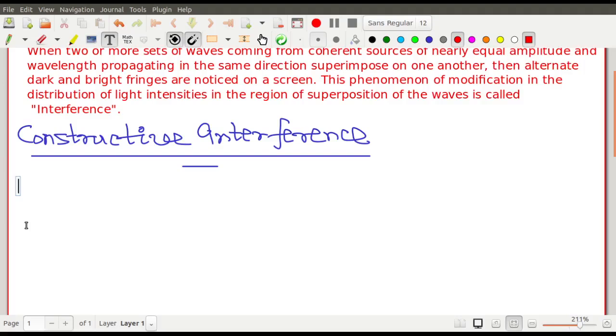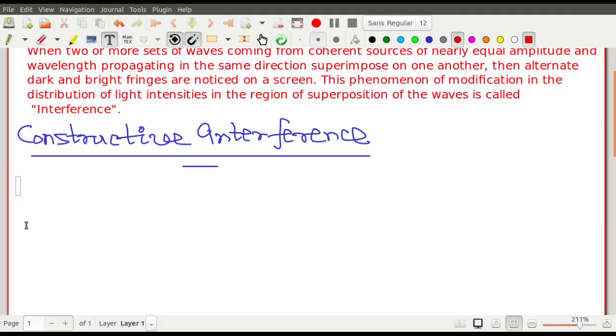Constructive means there you will get more intensity. এখানে তুমি বেশি ইন্টেন্সিটি পাবে, and destructive means here you will get less than the expectation. মানে দুজনের সাম করে যা হওয়া উচিত সেটা মানে that. So you will not get uniform, so it will be a distribution. Somewhere you will get more, somewhere you will get less.